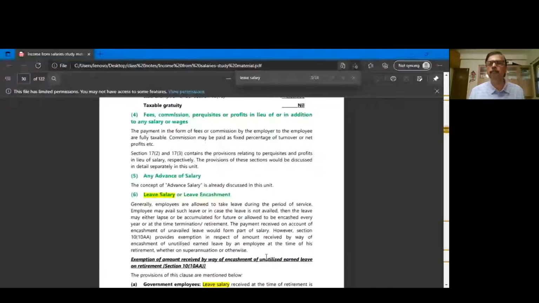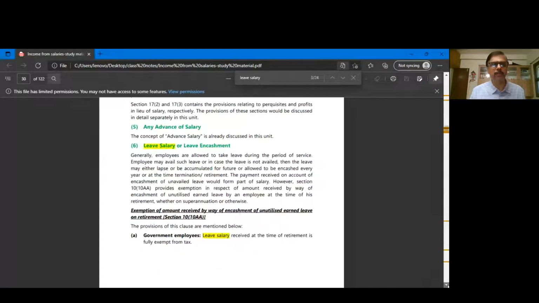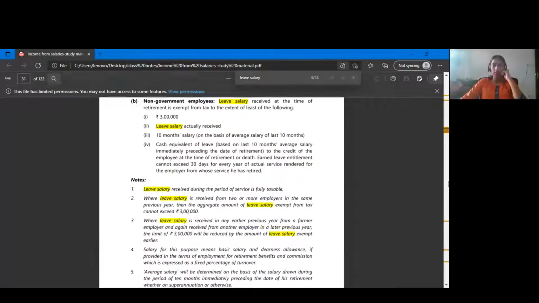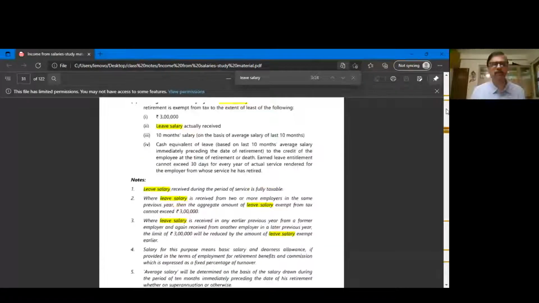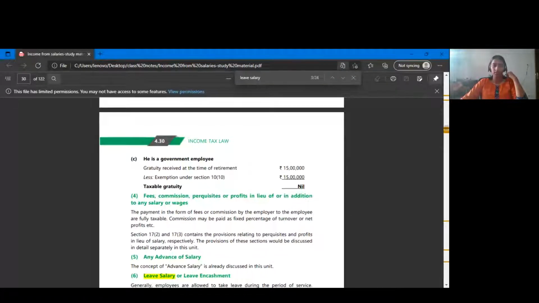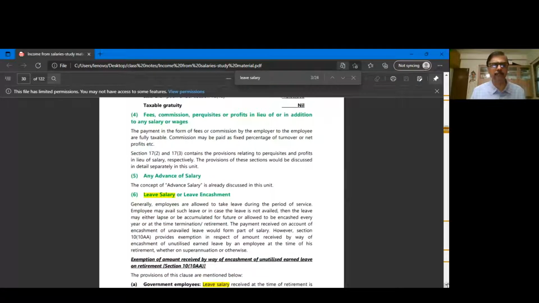One minute, I'll open the screen. Are you able to see the screen? Are you able to see the screen? No, sir. No worries. I am able to view it, sir. Somebody is able to see, somebody is not able to see.